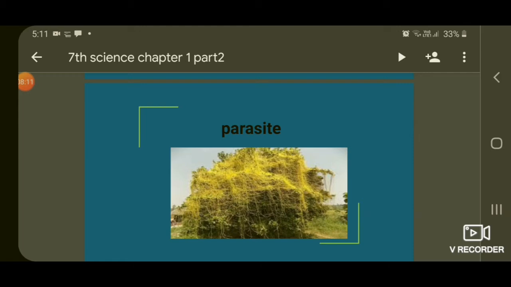It doesn't have chlorophyll. It takes ready-made food from the plant on which it is climbing. You are seeing in the picture, a plant is already grown, and a yellow wiry bush is what we call Cuscuta. The plant on which it climbs is called the host, which gives food directly to the Cuscuta. Can you understand this, children?